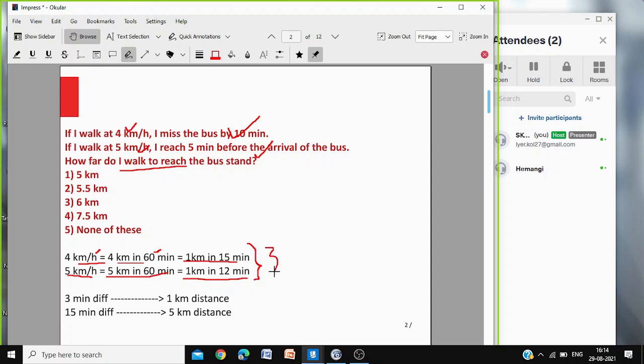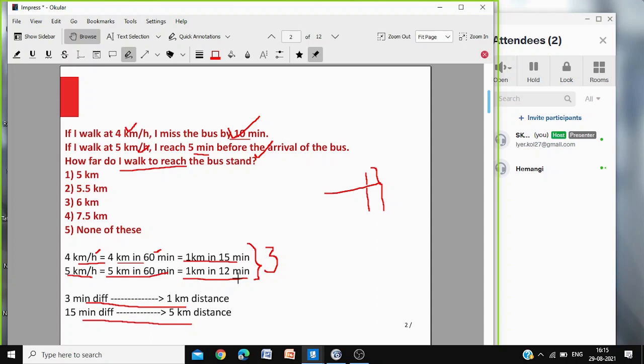If the distance is 1 kilometer, then the difference of time should be 3 minutes. And here you are having a difference of 15 minutes, either 10 minutes late or 5 minutes early. So whatever is the time, either 10 minutes late or 5 minutes early, that means the total gap is 15 minutes. So for walking 1 kilometer, you get a 3-minute difference between the two speeds. So 3-minute difference means the distance is 1 kilometer. So 15-minute difference means 5 kilometer distance.